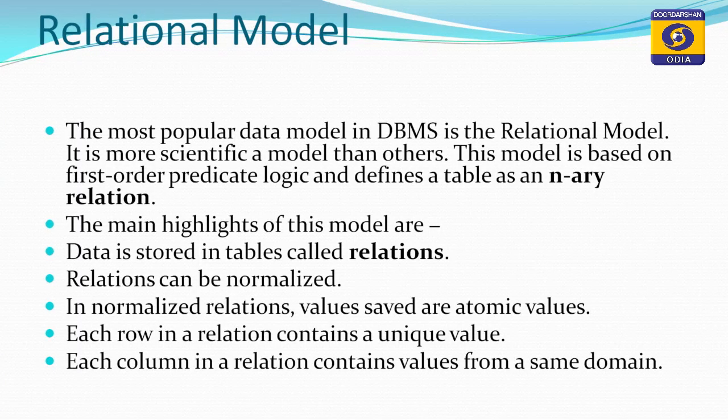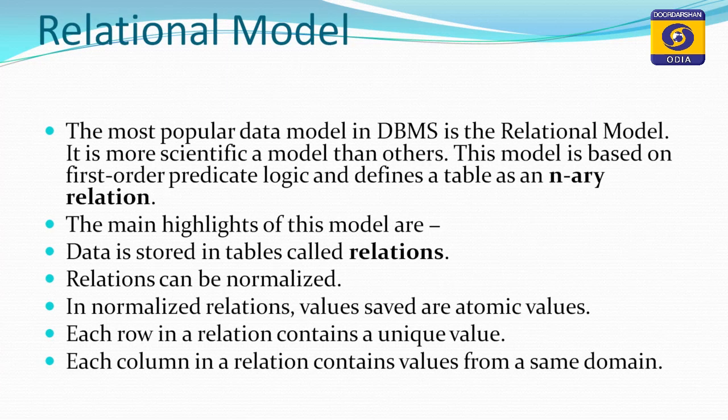The main highlights of this model are that data is stored in tables or relations. Already we all know that in the relational data model, the data is represented in a tabular structure where a number of rows and columns are there. So, this table consists of a number of rows and columns, while the data is stored in tables, and relations can be normalized. So, what does it mean by normalized?